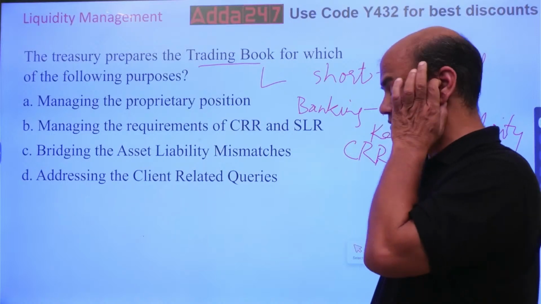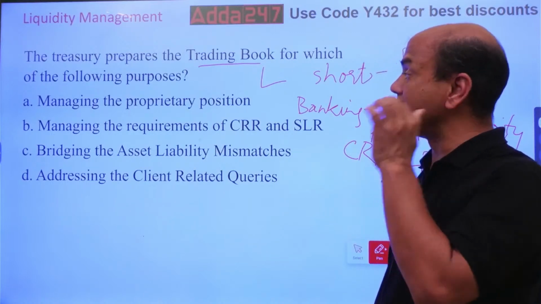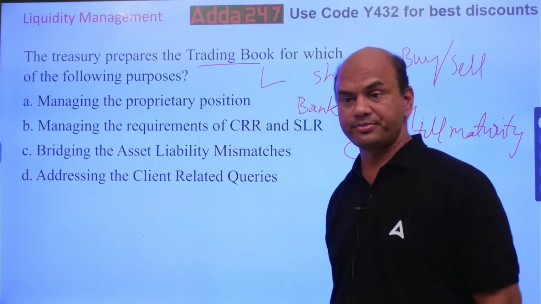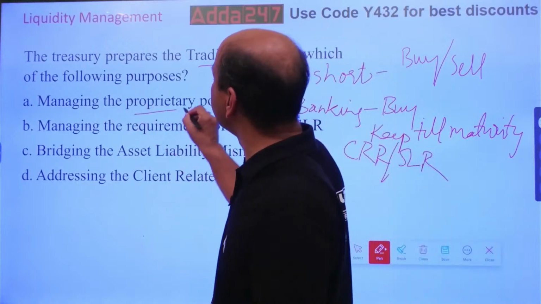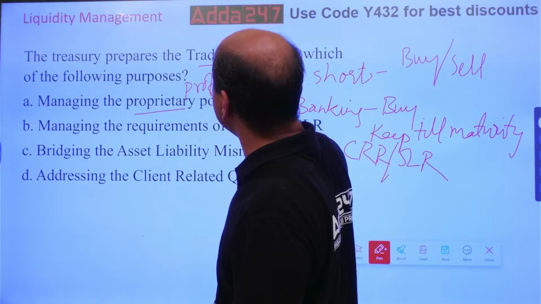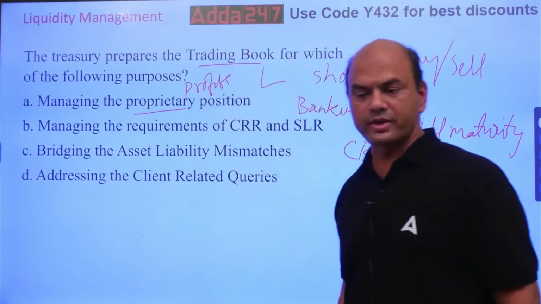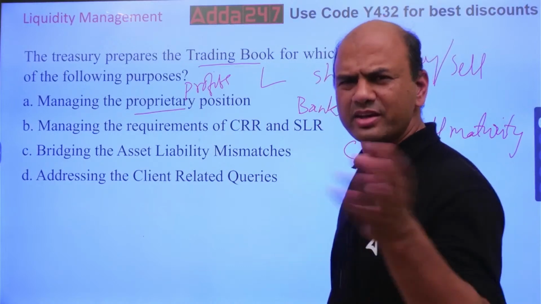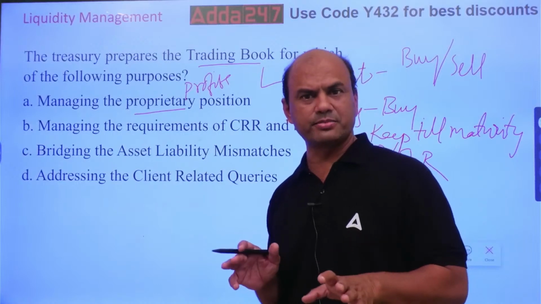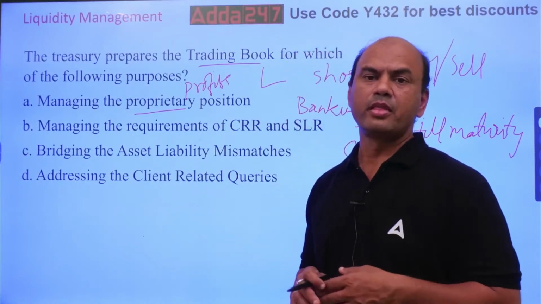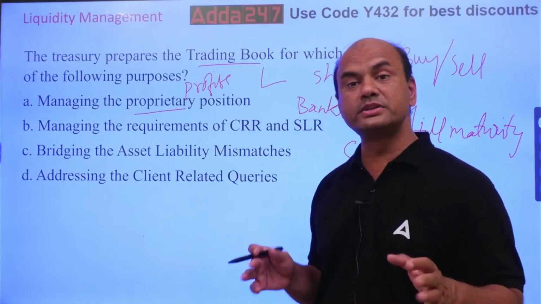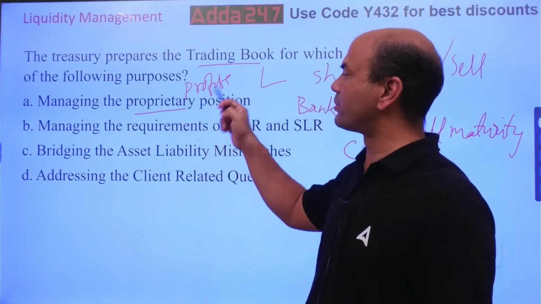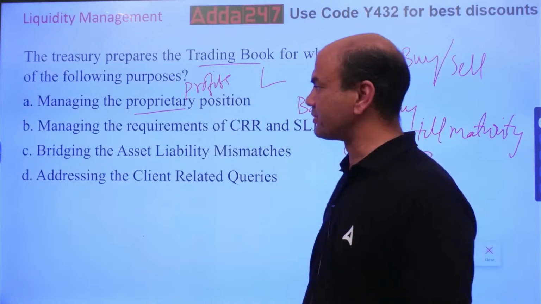Yep. What is it? Managing the proprietary position. Proprietary means what? What is proprietary? Profits. Whenever you hear the word proprietary, it means, remember, profits. Managing the profits. Whenever you hear the word proprietary, anywhere, proprietorship, we have account, proprietorship, firms, current account. What do you mean by proprietor? The one who is there for profits. So, managing the proprietary position means profit position.